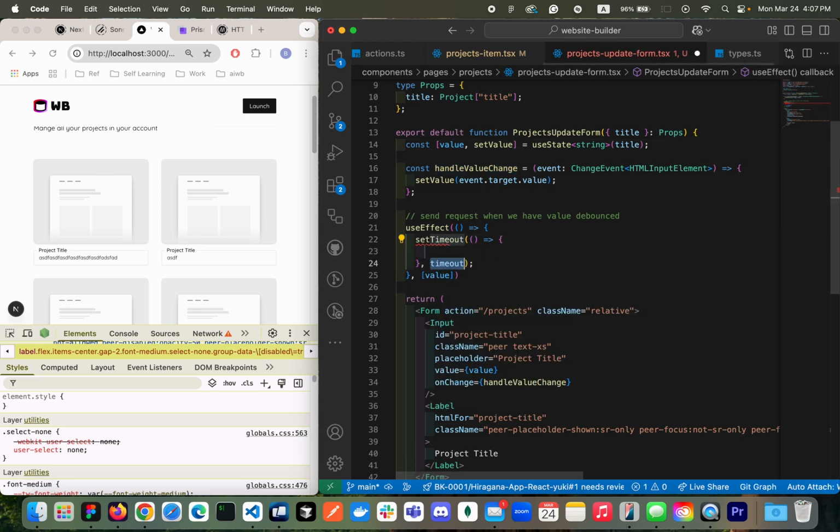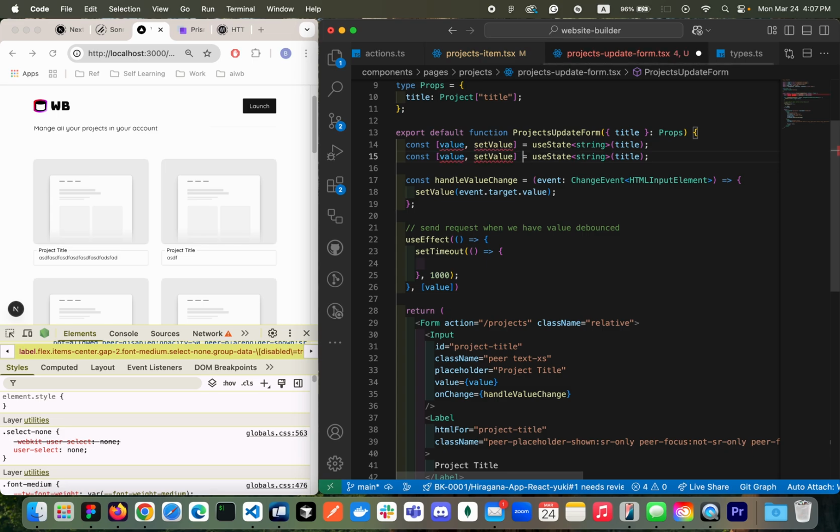Okay, set timeout after a certain time. Let's say 1 second, and then a new state called set debounced value, and this one will be debounced value. So whenever, after 1 second, I'll be setting the value to the debounced value.